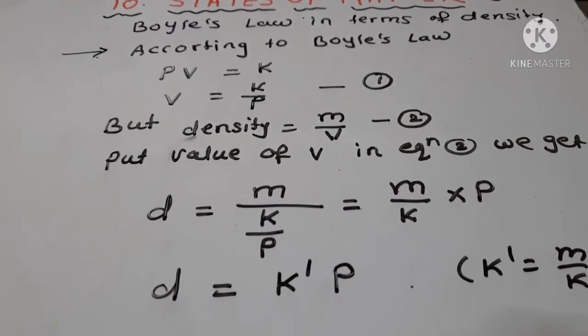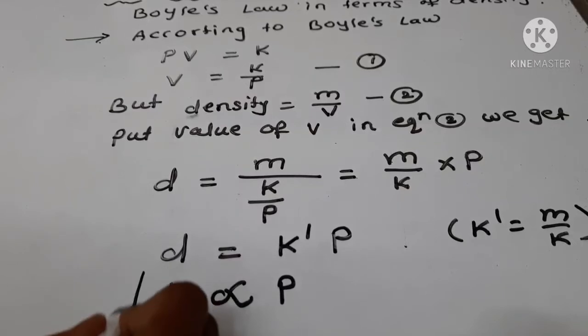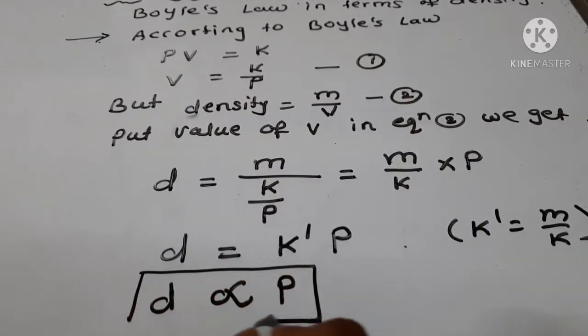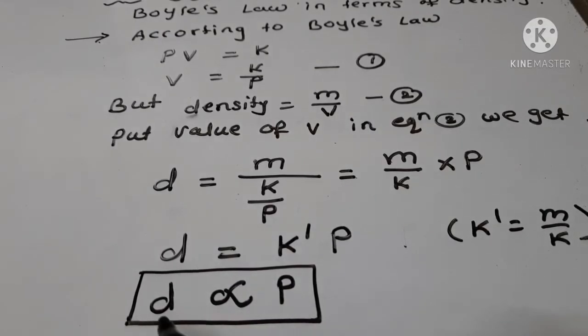Then we can write D is directly proportional to P, and this is Boyle's law in terms of density.